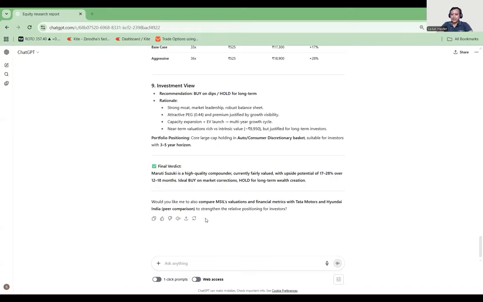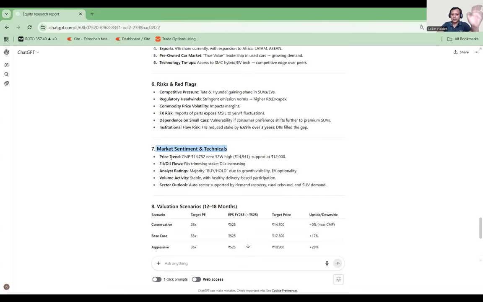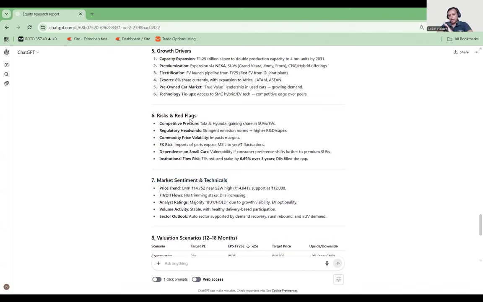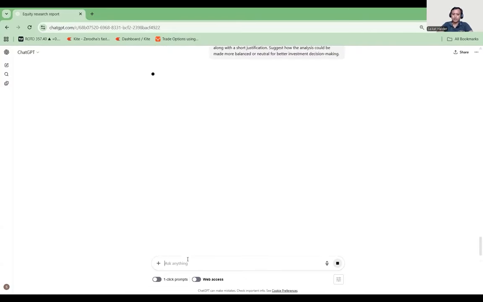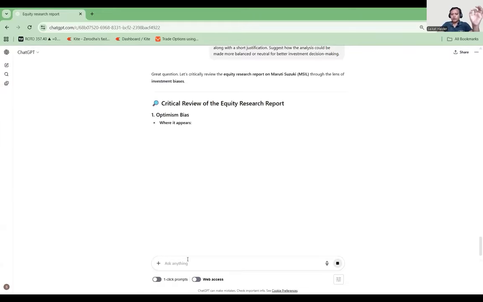Now, is the AI also taking some biasness to do the analysis? This is very important for the analysis you are doing, because in any equity research there will be a biasness. Without biasness, you cannot create an equity research. This is more of an art than science. So I'm going to give another prompt, and this prompt will look at the previous prompt.